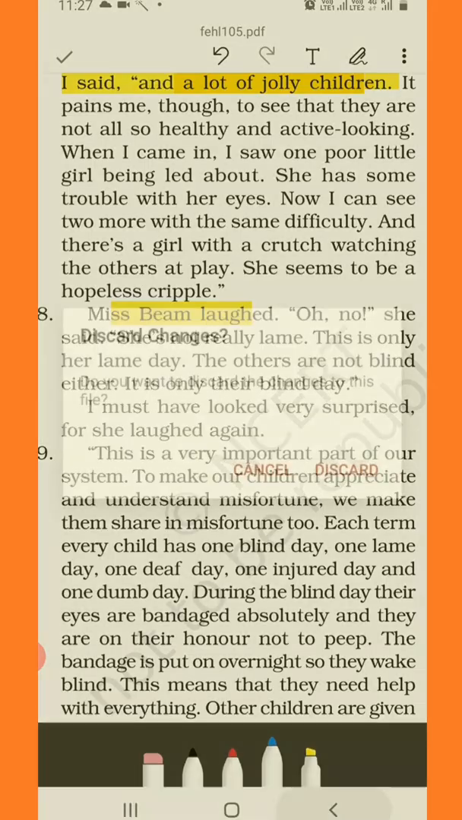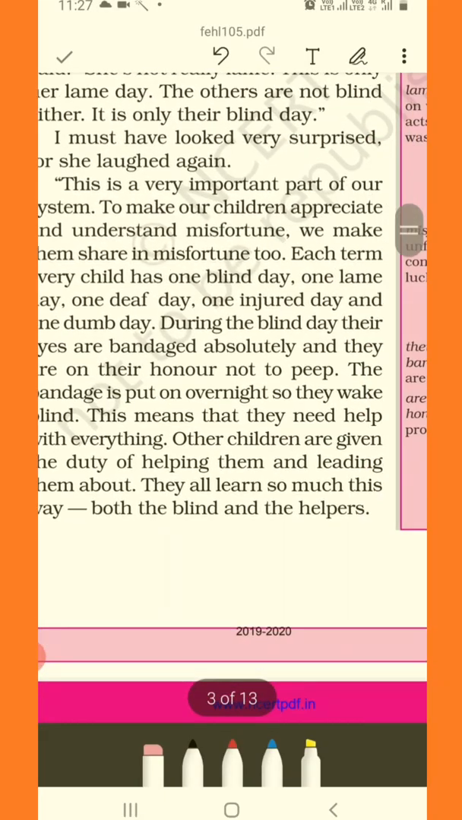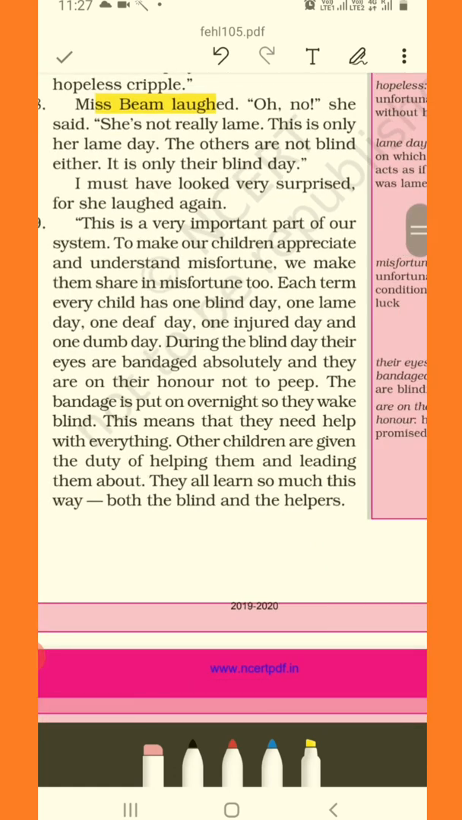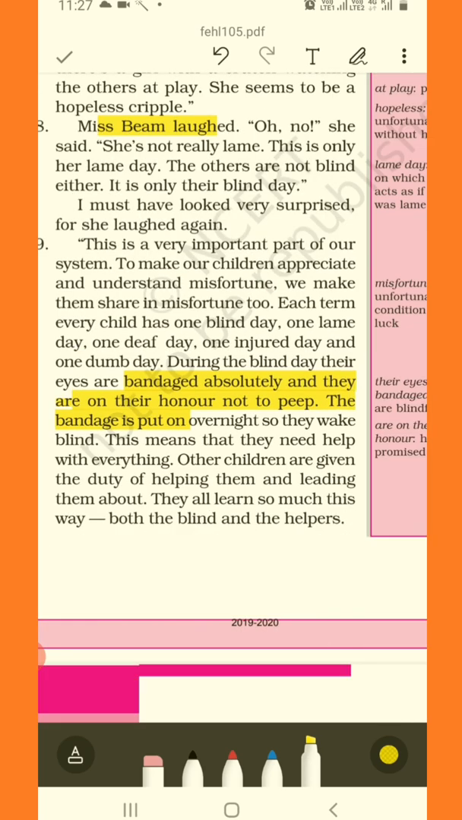Okay, so let's take up this para number 9. This will be the last for the day. We haven't completed this one. We'll complete this last line first. I must have looked very surprised, for she laughed again. So she laughed again as he looked very surprised.